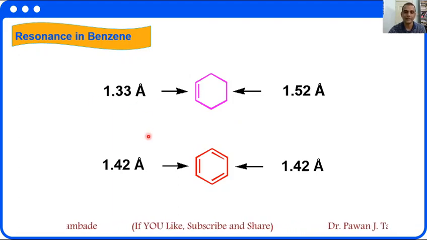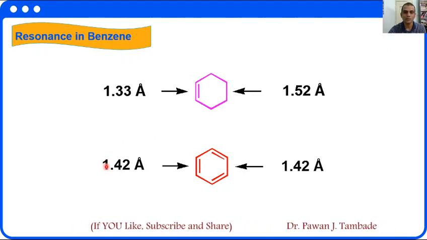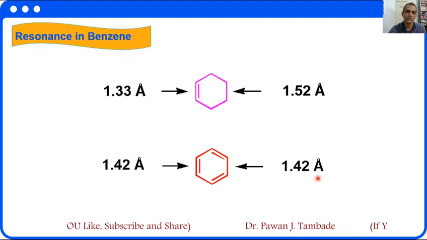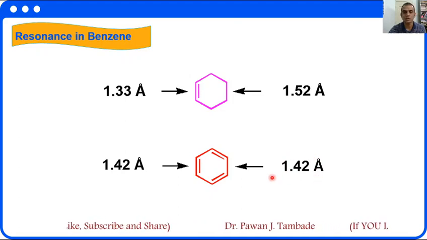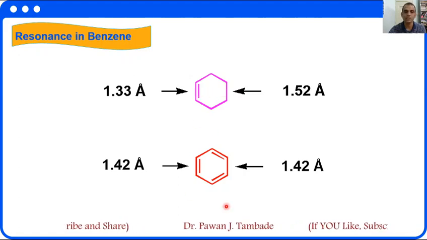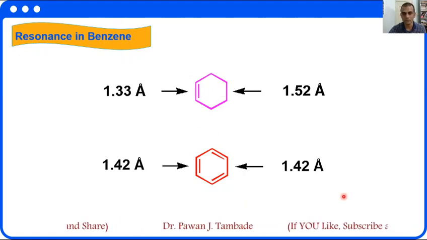However, if we analyze benzene molecule, then we notice that all the carbon-carbon bond present in benzene are 1.42 angstrom in length, which is not matching with either single bond or double bond. And with the help of resonance, we can explain why this happens.